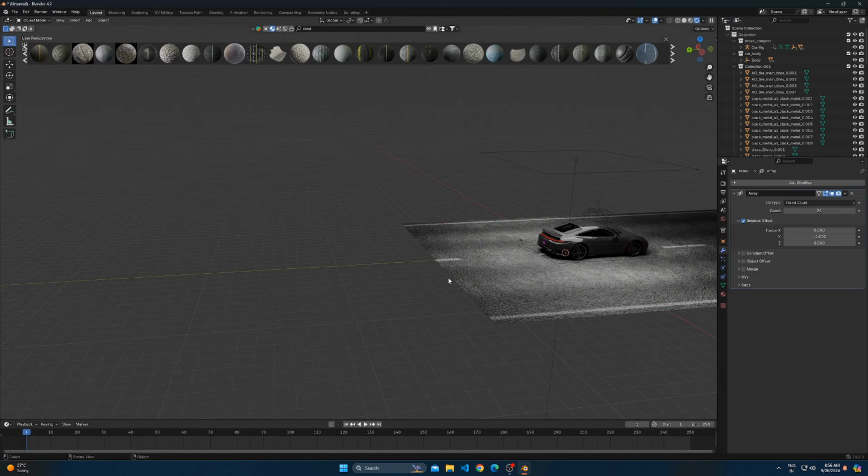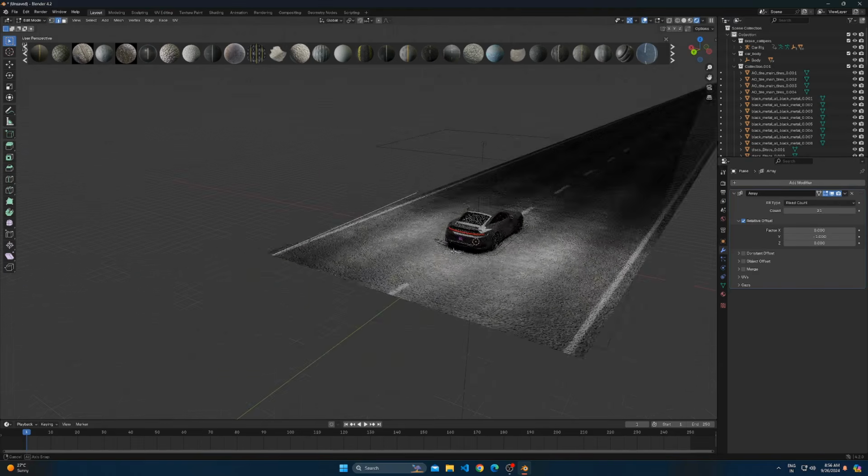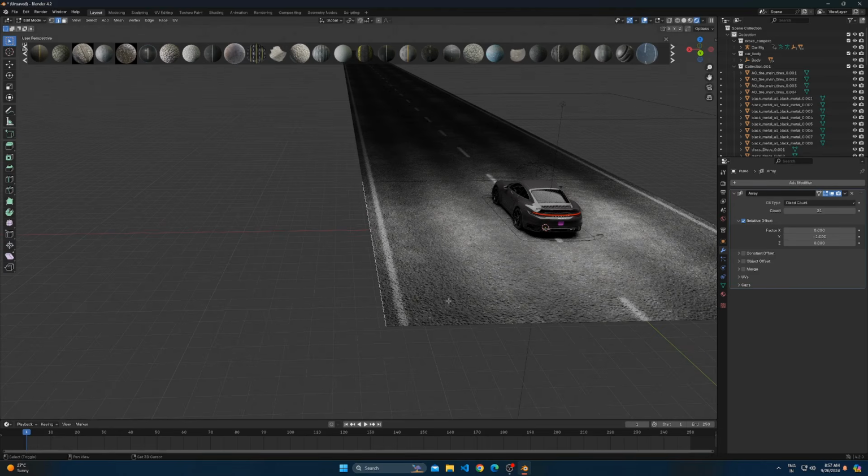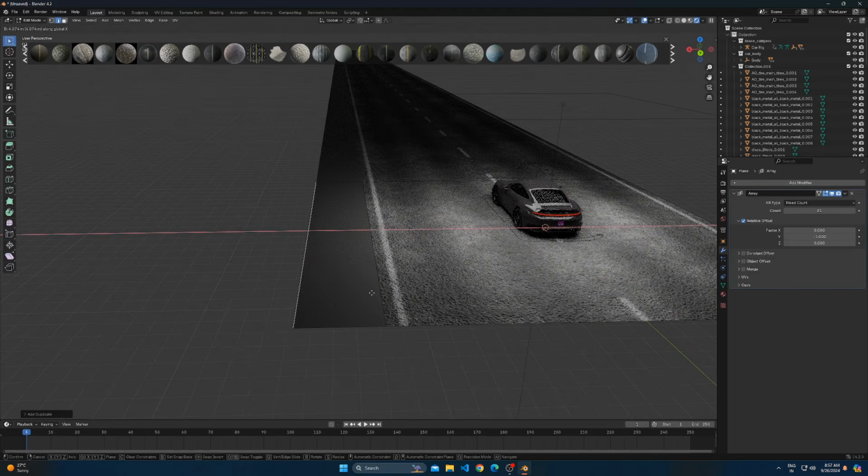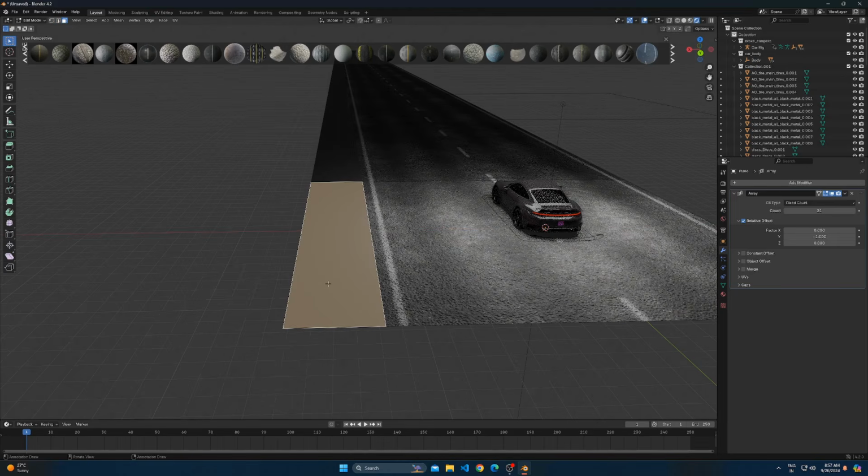To make the footpath, duplicate an edge from the road plane by pressing Shift-D. Then extrude the edge by pressing E. Select the footpath, press P, and choose Selection to make it a separate object. Also extrude it to give it a bit of thickness.